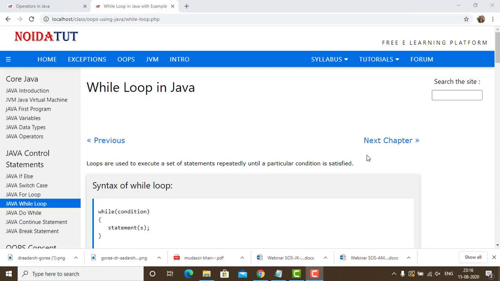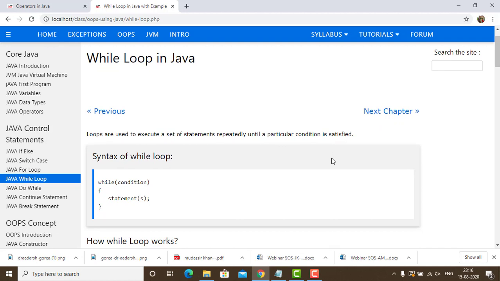Now, proceeding further, we are going to look at the while loop in Java. Looping structures are very important and they let a set of statements be read again and again until the condition is fulfilled. We set the condition in such a way that it is going to read the set of statements until it is desired, or until the condition is fulfilled or satisfied.